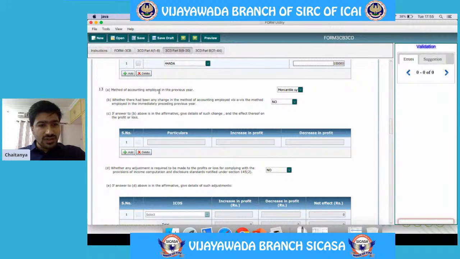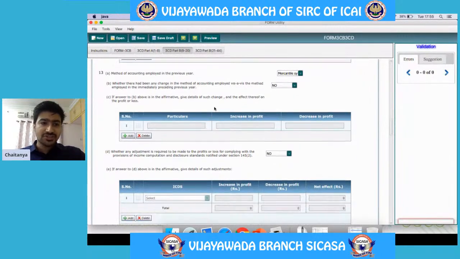The method of accounting employed in the previous year is the mercantile system. Whether there is any change, no, there is no change. If there is any change, the impact of that change on the profit and loss account should be given here. If that change results in an increase, that should be given here. If that change results in a decrease, that should be given here.